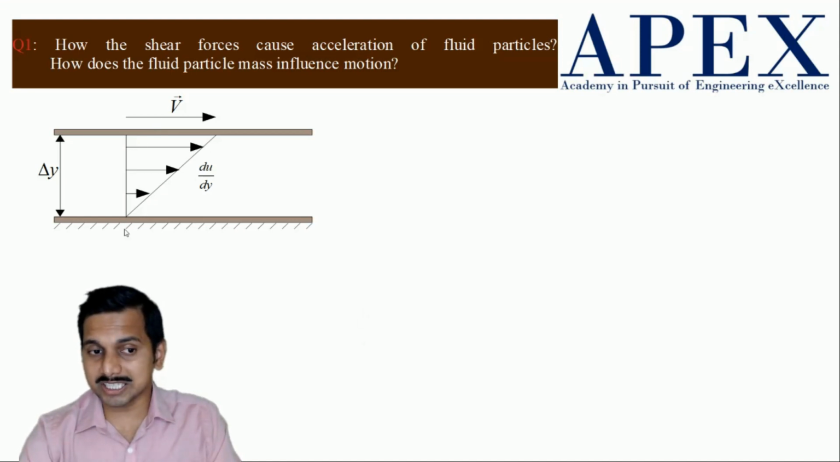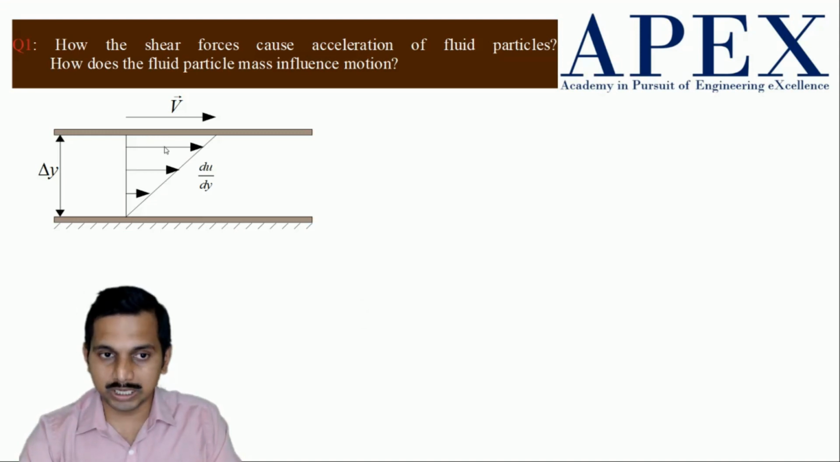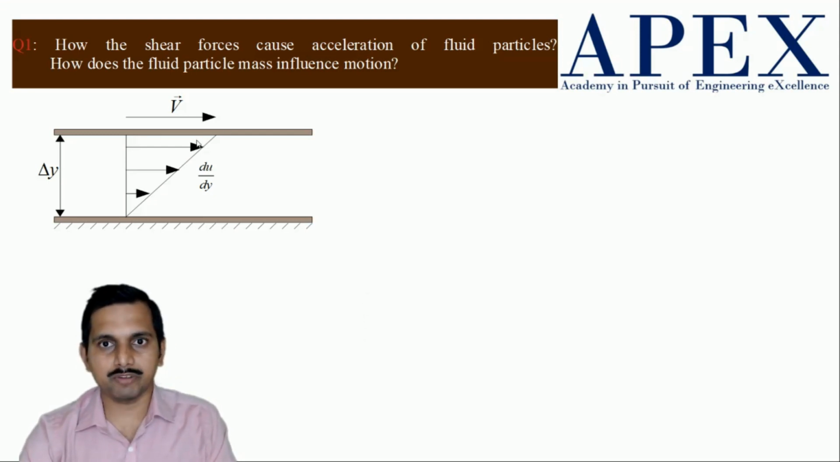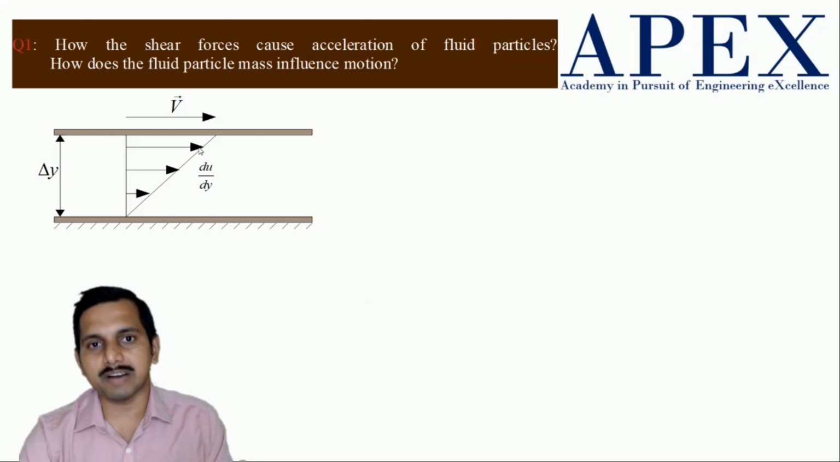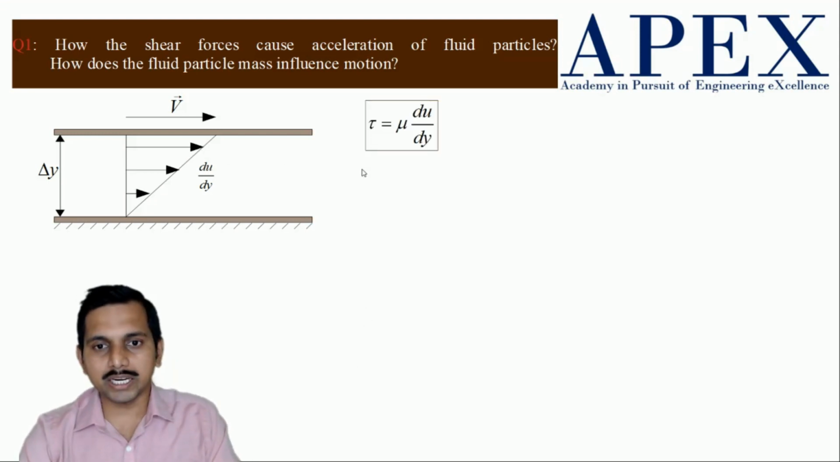At this stationary plate, the velocity is 0, and the fluid continuously goes to this velocity. Now the fluid velocity is equal to the plate velocity only when the fluid sticks to the plate. This is called the no slip condition. If the no slip condition is valid, only then this is valid, and we consider that the no slip condition is valid in this case.